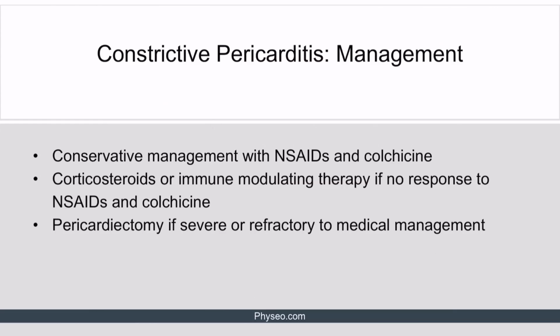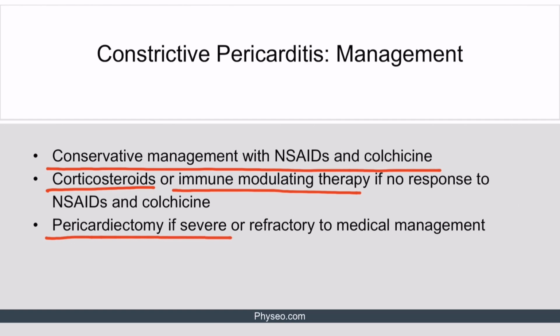Finally, let's talk about management of constrictive pericarditis. If detected early, the conservative management with NSAIDs and colchicine is the mainstay of treatment. Corticosteroids or immune modulating therapy could be added if the patient does not respond to NSAIDs or colchicine. Lastly, pericardiectomy can be done if the disease is severe or refractory to the medical management. Pericardiectomy involves removal of thick and calcified pericardial layers.